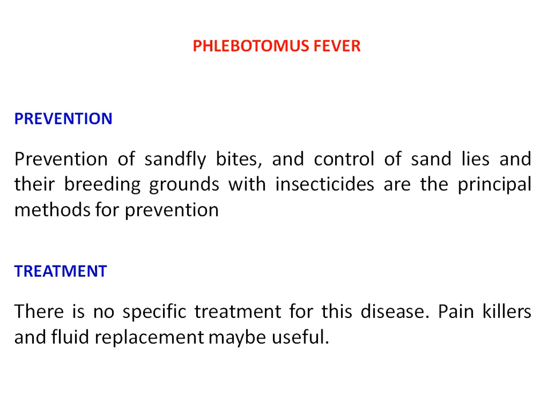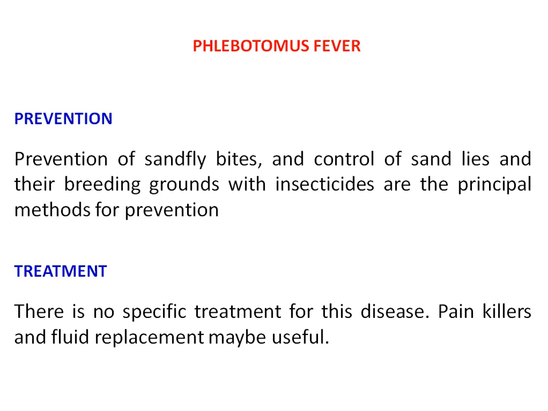The prevention of sandfly bites and the control of the sandflies and their breeding grounds with insecticides are the principal methods of prevention. So the sandflies have to be eradicated from that particular area. For that, one needs to destroy their habitats first.